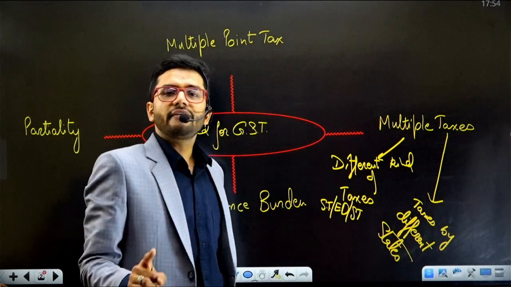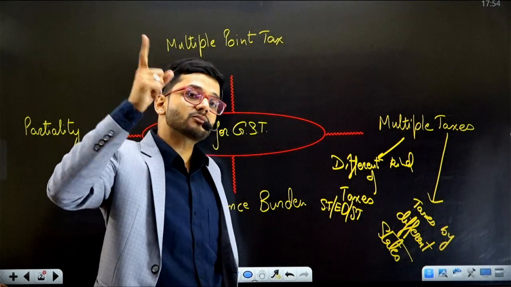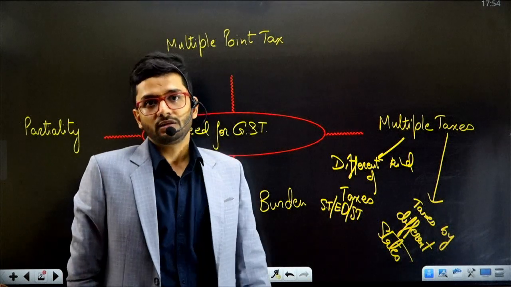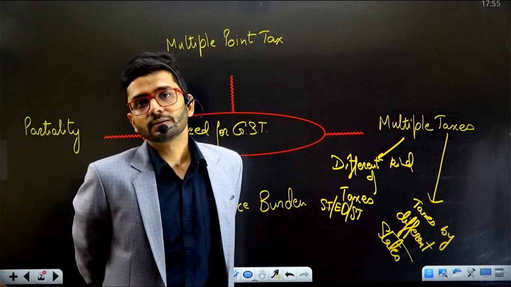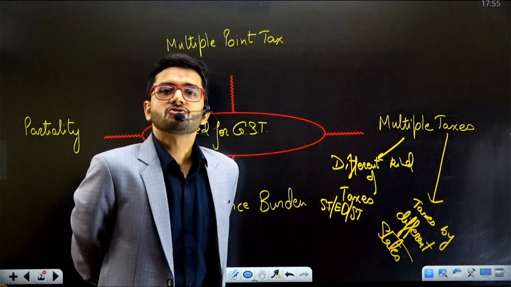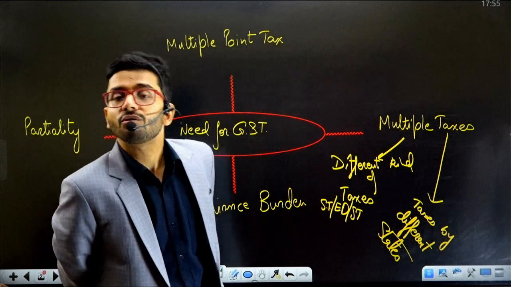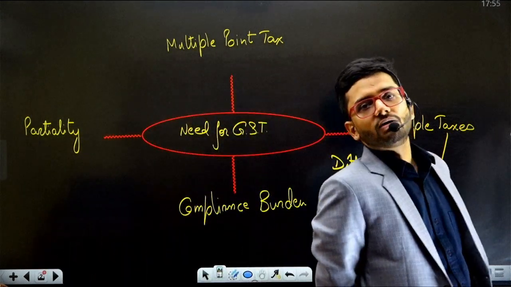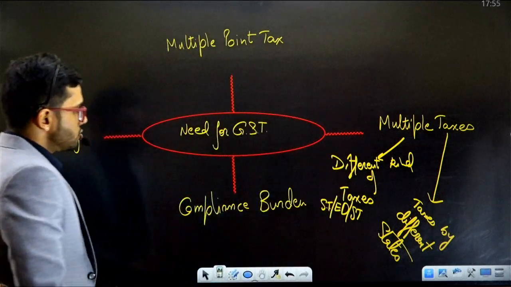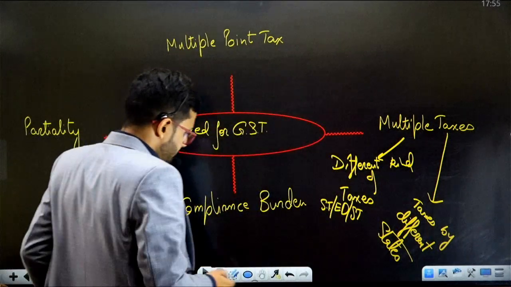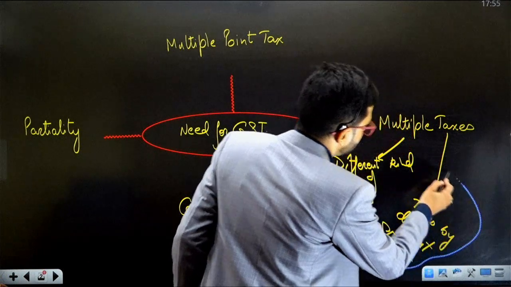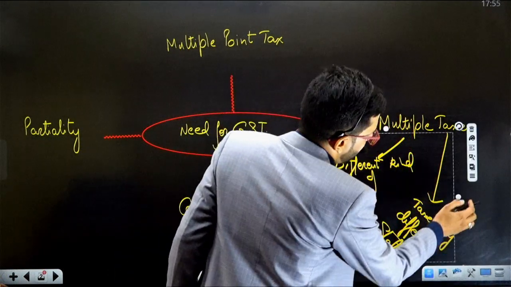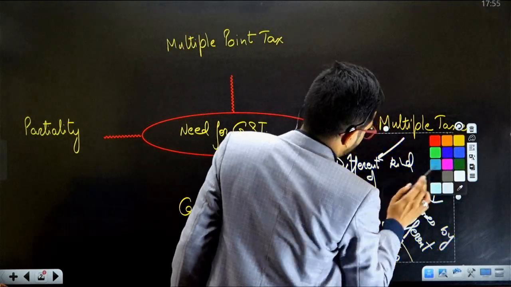There was no combined law, and therefore the need for one country, one tax, one nation, one tax was devised by the government. Every state had its own different indirect taxation law. That was a big lacuna in law in the erstwhile regime. So multiple taxes means taxes by different states and different kinds of taxes.